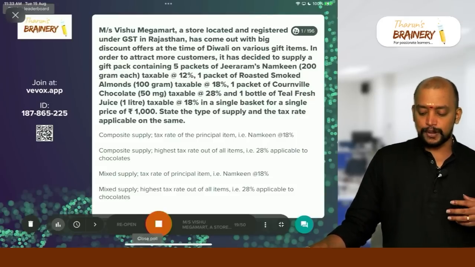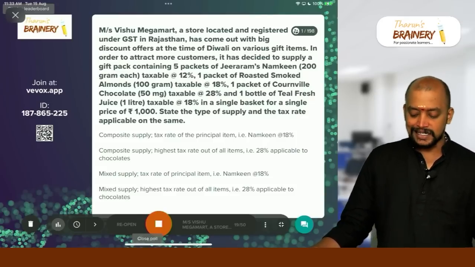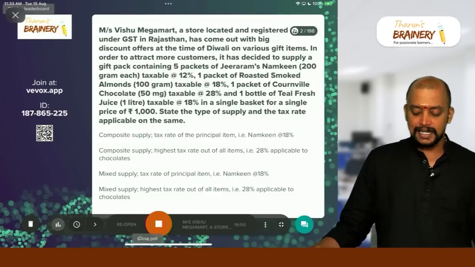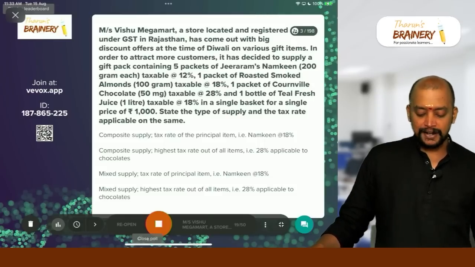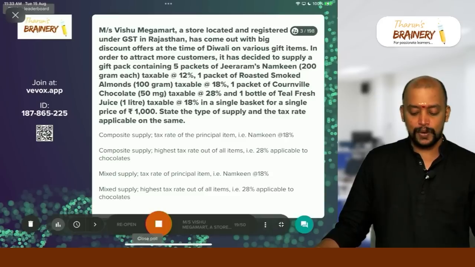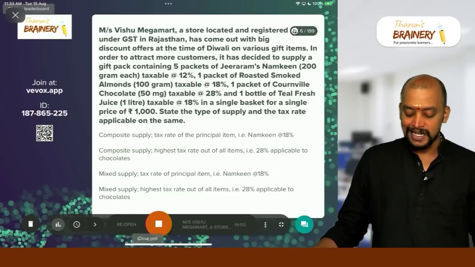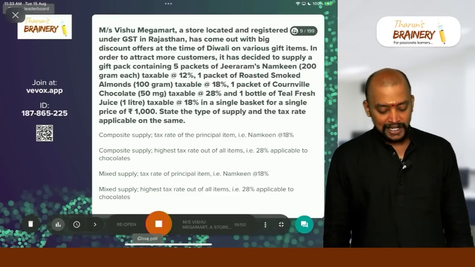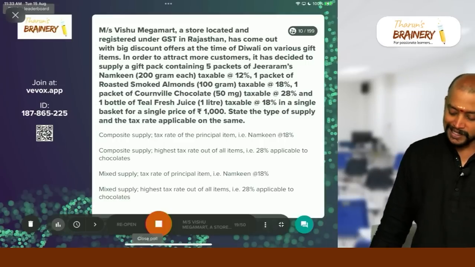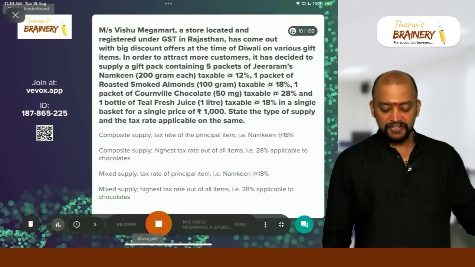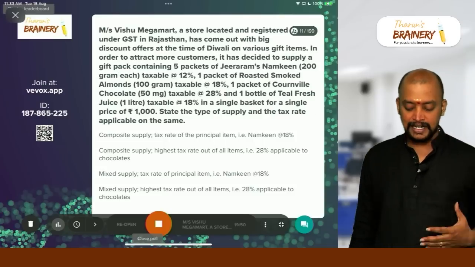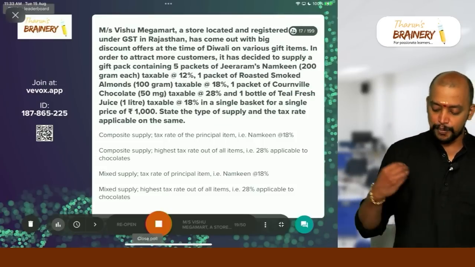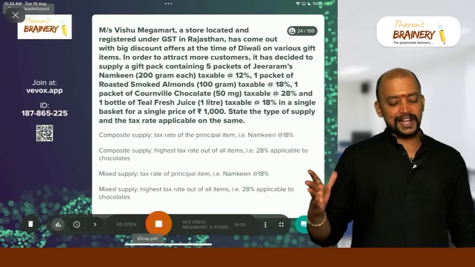In order to attract more customers, it has decided to supply a gift pack containing 5 packets of Zira Rams Namkeen, 200 grams each, taxable at 12%, 1 packet of roasted smoked almonds, 100 gram, taxable at 18%, 1 packet of Cornville chocolate, taxable at 28%, and 1 bottle of Teal fresh juice, taxable at 18%, in a single price of 1,000. State the type of supply and the rate of tax applicable on the same.